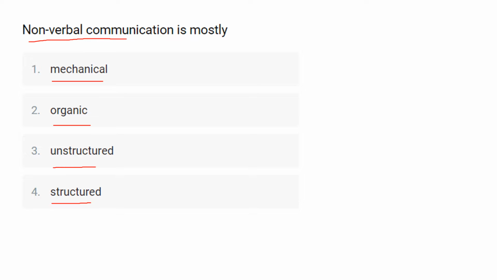And as we said, there are two types of communication, that is verbal and non-verbal communication. So here verbal means the use of words